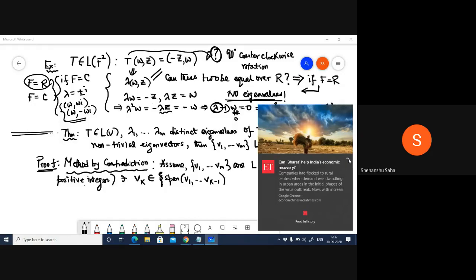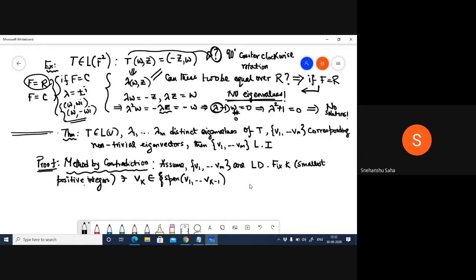This simply follows from the property of linear dependence: if you are not able to show a set of vectors is linearly independent, then from that set I can take a vector that can be represented as a linear combination of the other vectors, which implies that vector falls in the span of the other vectors.